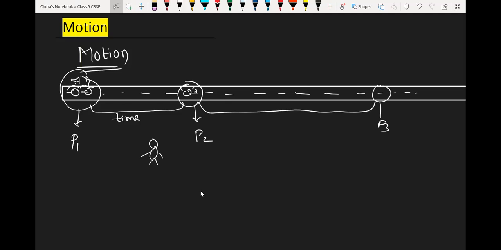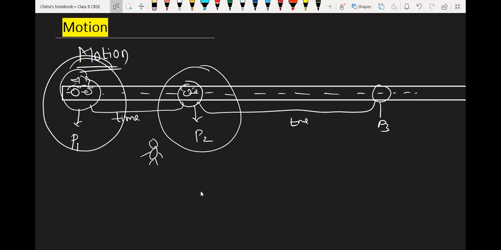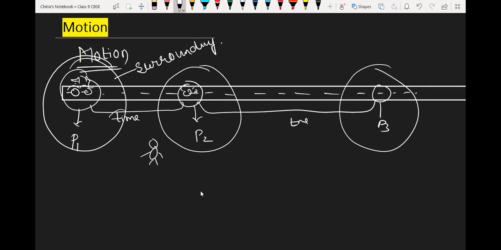Again it takes time. When the object was in the first position, its surrounding was that one. Next surrounding is this, and another surrounding is this. So every time the surrounding of an object changes, is it or not? Yes, sir. The surrounding changes when time passes.